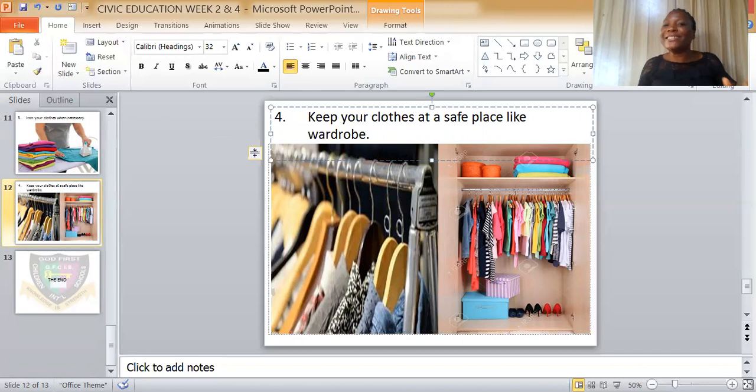Can you see such an interesting thing in a time like this? So we need to observe our personal hygiene, eat balanced diets. When mom serves your food, don't go and dispose of it. Don't go and trash it. Make sure you eat it. Why? So that it will keep you healthy. One will not fall ill every now and then, and one does not need to visit the hospital.